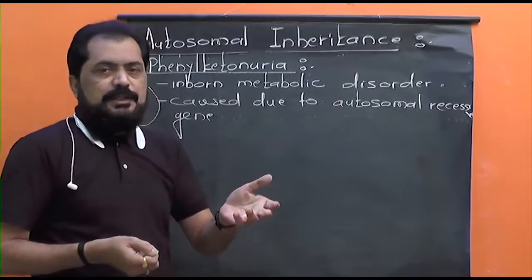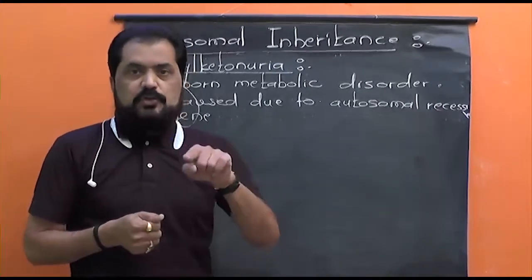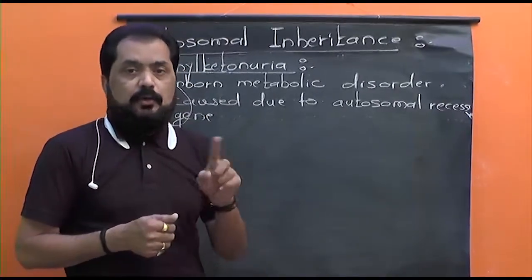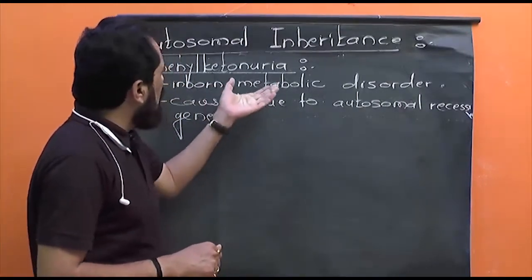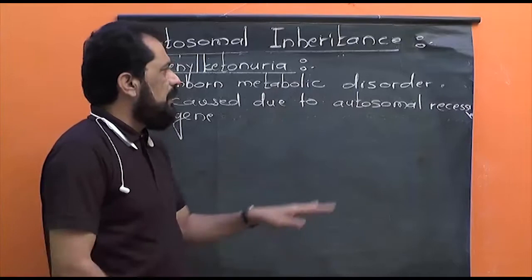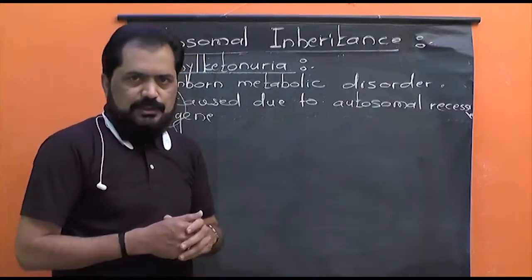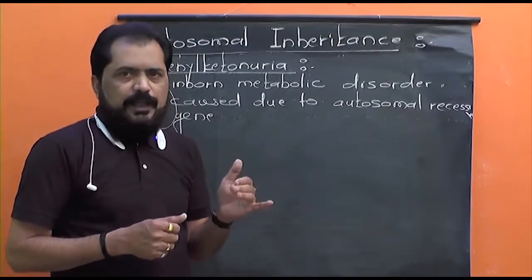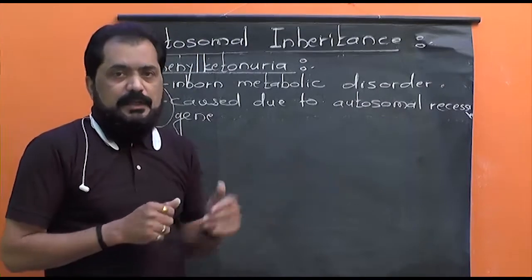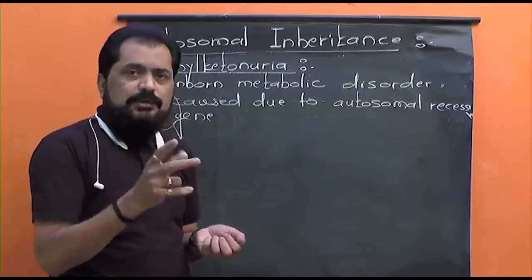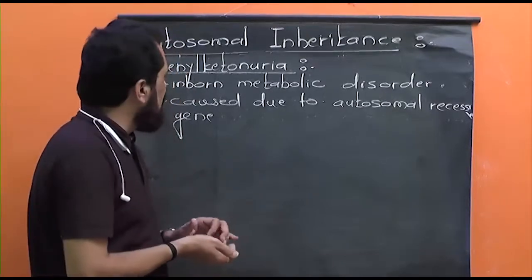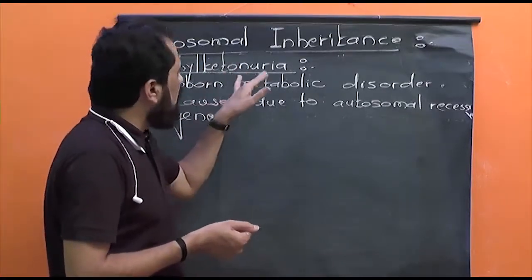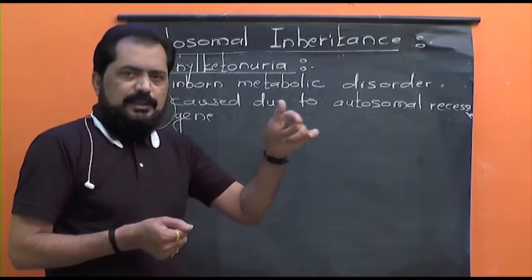Just now we have studied about the widow's peak, and you know this trait is controlled by an autosomal dominant gene, and here the phenylketonuria trait is controlled by an autosomal recessive gene. So obviously, when in any particular individual both the genes in the pair are recessive, then in such individuals this disorder, phenylketonuria, is seen.